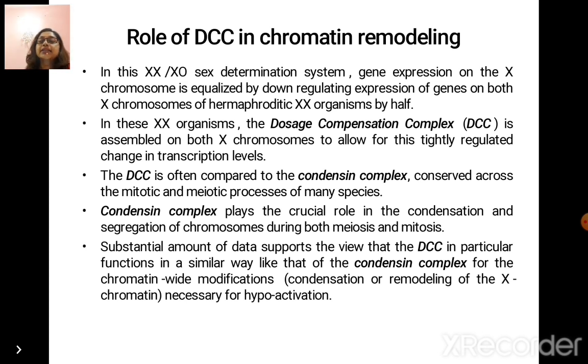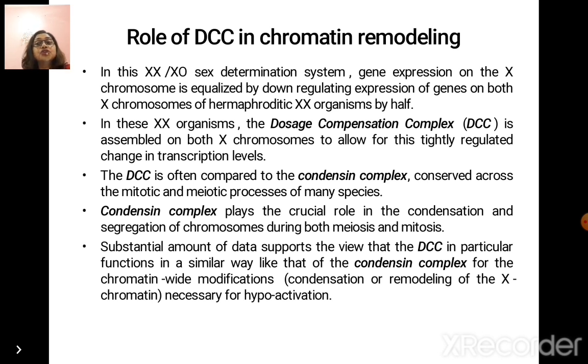Now, what is the role of the dosage compensation complex in chromatin remodeling in case of X hypoactivation? In this XX-X0 sex determination system, gene expression on the X chromosome is equalized by downregulating expression of genes on both X chromosomes of hermaphroditic XX organisms by half. In these XX organisms, the DCC is assembled on both the X's and allows for this tightly regulated change in transcriptional levels.